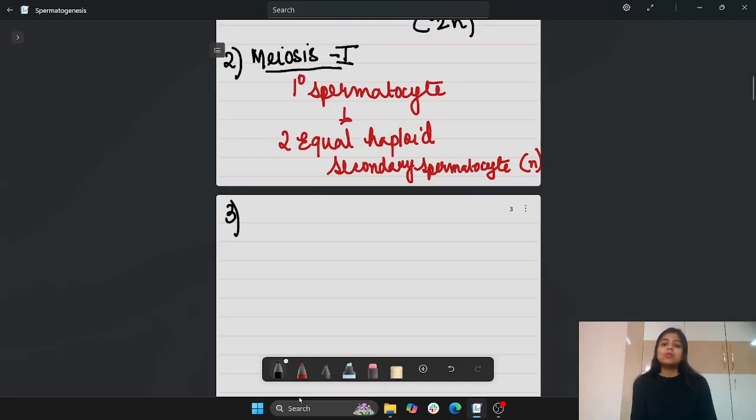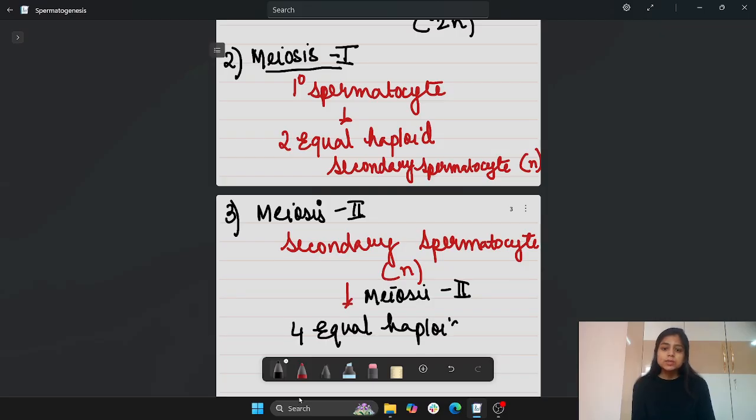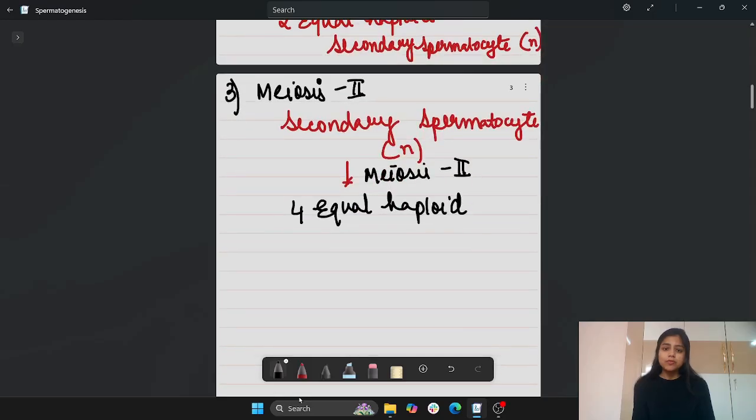After that, we have meiosis 2, where the secondary spermatocyte undergoes the second meiotic division, and they form 4 equal haploid spermatids.